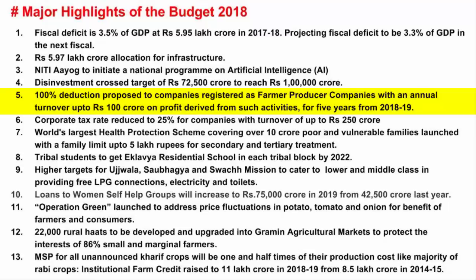Now let's assume you have an agro company and your company's turnover is 200 crores. Then what you're going to do is divide your company into two different parts and get it registered in the name of a family member. And now these two companies can easily avail the tax incentives because they each have a turnover of 100 crores. That means these two companies don't have to pay any tax.